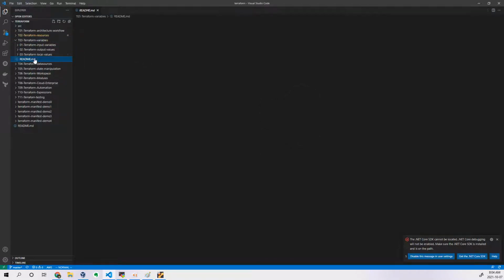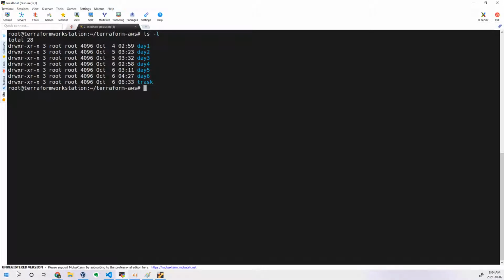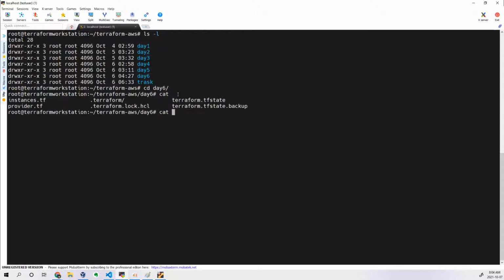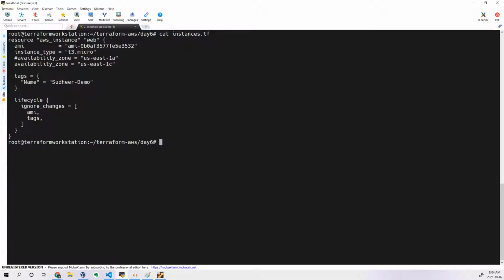So what are Terraform variables all about? What are the variable types we have? Input variables, output values, and local values. Till now we have been hard coding the values, right? Let me show you an example from the examples we have written. I'll go to day 6 operations. If you look at any example you have written, something like instance.tf, in the instance.tf I'm hard coding this value, and here also I hard coded this value. I'm hard coding so many values right now.